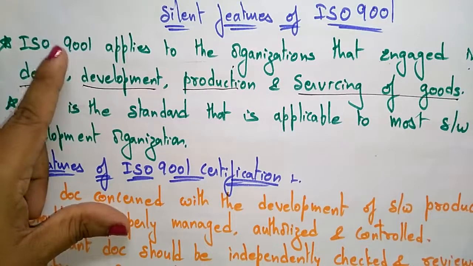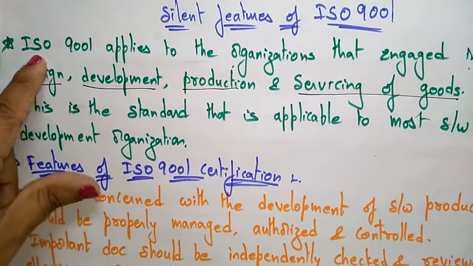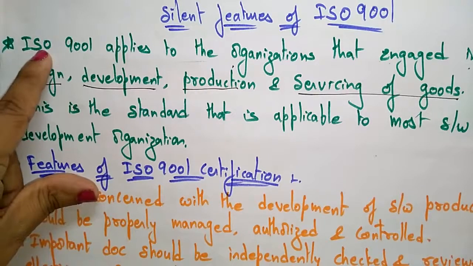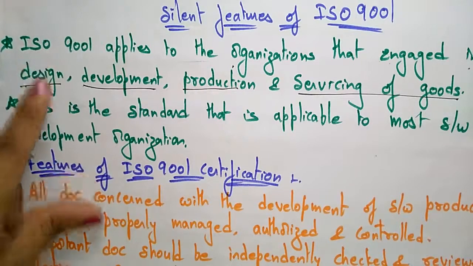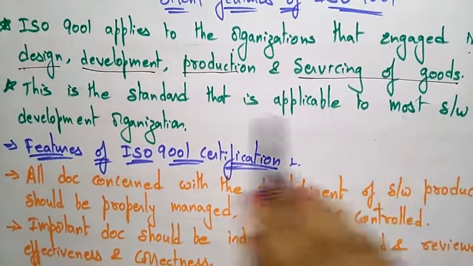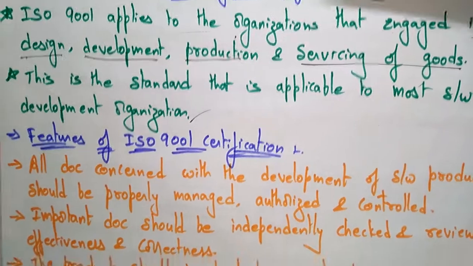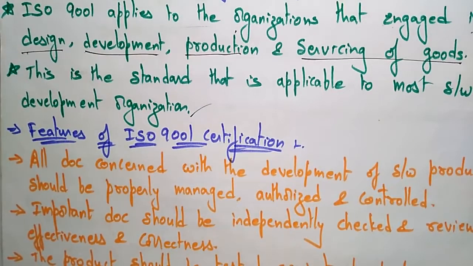ISO is the International Organization for Standardization. I for international, O for organization, and standardization. So this is a standard that is applicable to most software development organizations. This ISO certification can be given to most software development organizations.